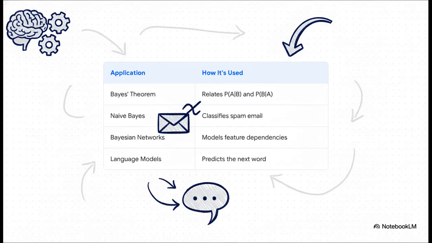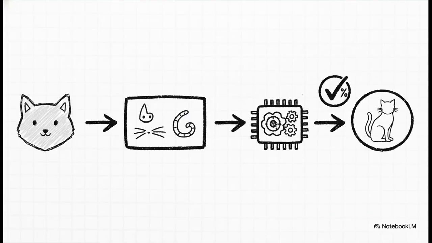And this, right here, this is the payoff. This is where it all comes together. Everything we've talked about, defining a sample space, figuring out events, applying conditional probability, it all leads to this. A machine can take an image, break it down into features like edges and colors, and then calculate the probability that its class is cat. That calculation, P of class given features, is the heart of so much of modern AI.